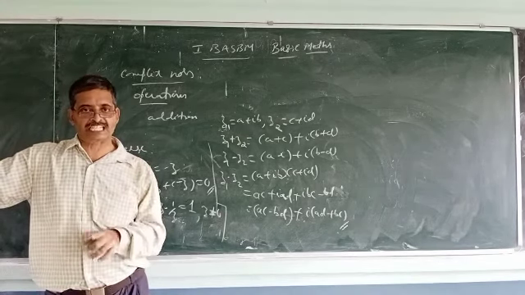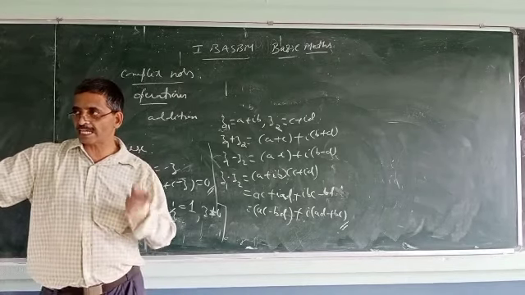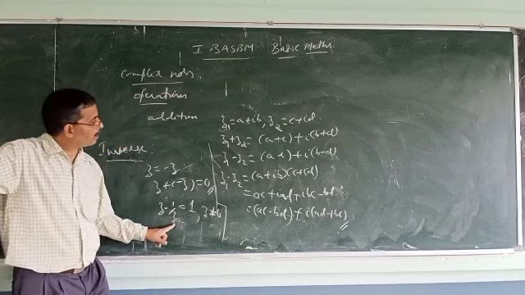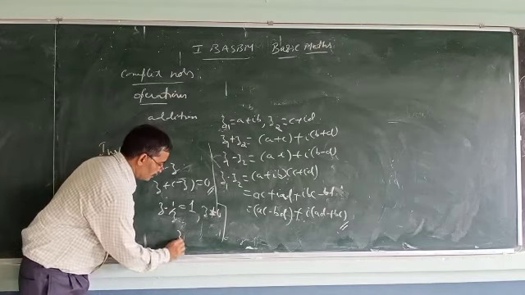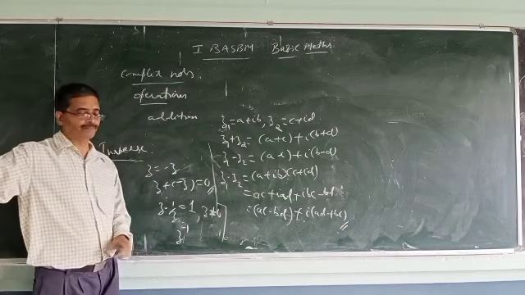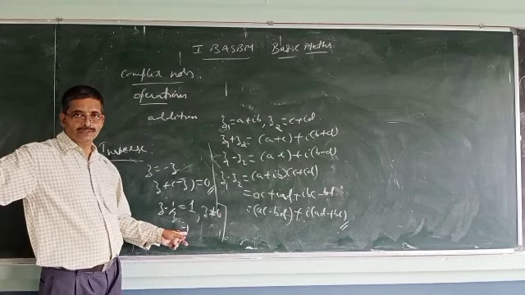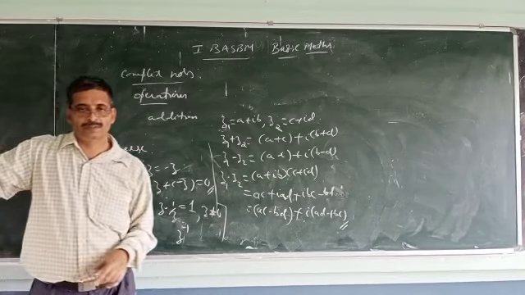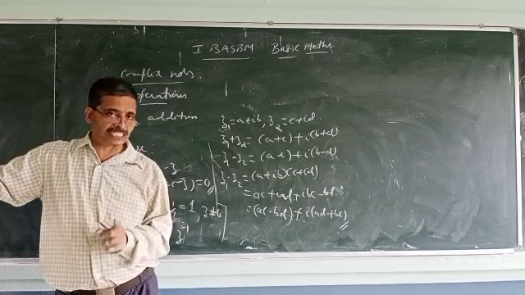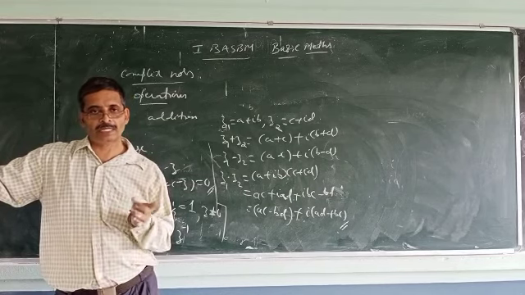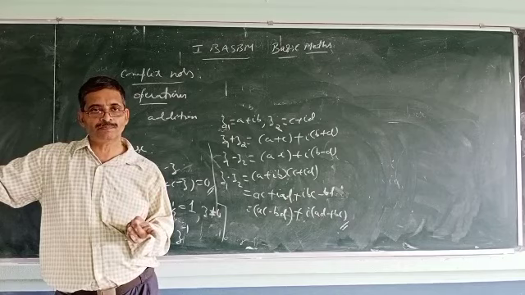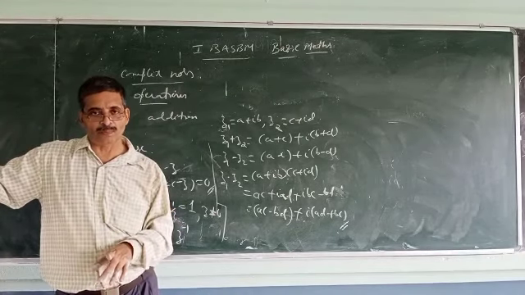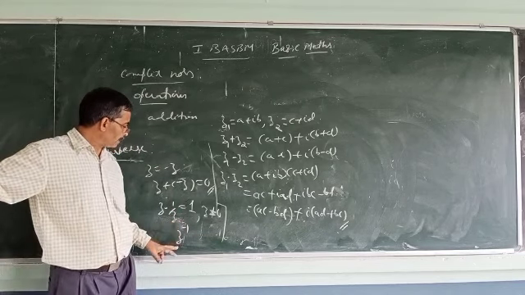of z exists. The multiplicative inverse of z exists, and it is denoted by 1 by z, or sometimes written as z inverse also, such that z into 1 by z is the complex number 1. 1 means you can write it as 1 plus 0 into i. You can write the complex number 1 as 1 plus 0 into i, or 1 plus i into 0. So z into 1 by z.